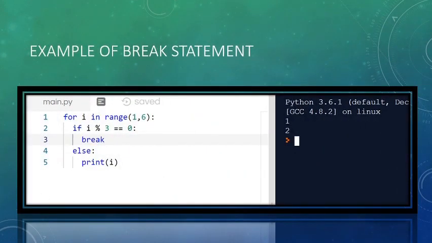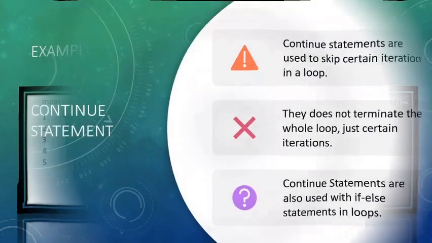Example: for i in range 1, 6, my loop has to go from 1 to 6 minus 1. But here the loop will break as it encounters the i value as 3. It will break there. Why? Because break means terminating the loop as the break statement is encountered.